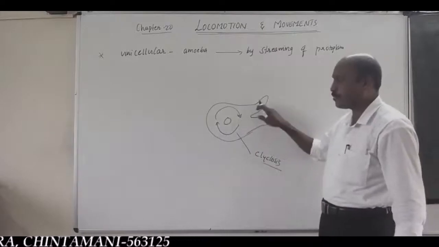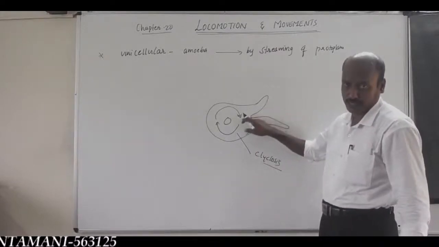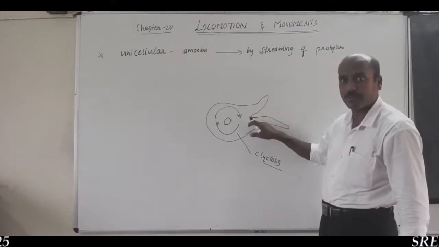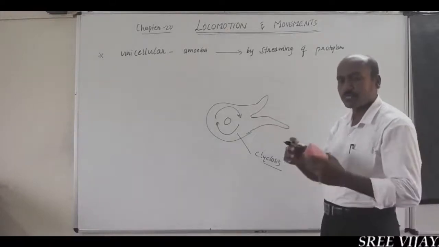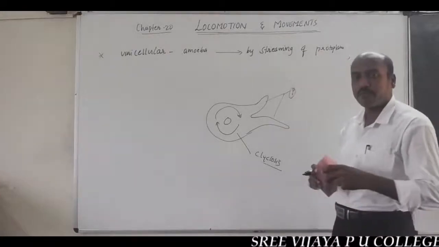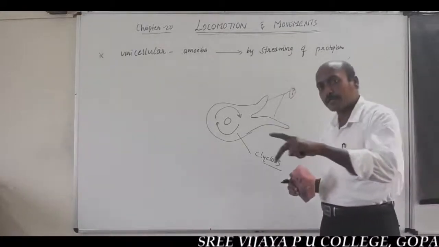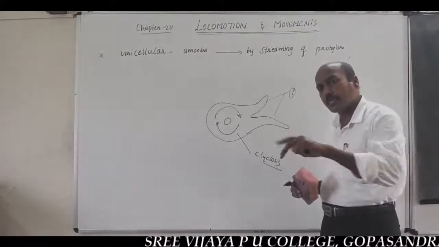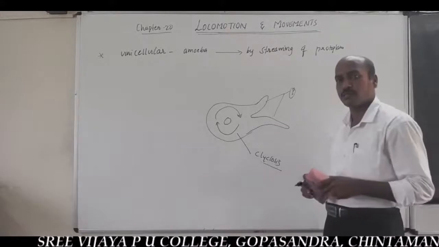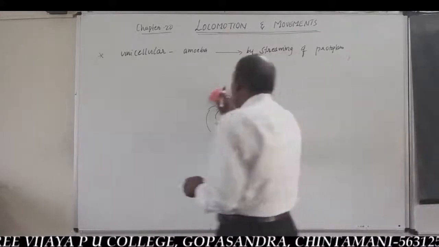As a result of cyclosis, the streaming movement of protoplasm inside the body creates pseudopodia. By the help of pseudopodia, the amoeba, a unicellular form, shows movement from one place to another place. Now, in paramecium,